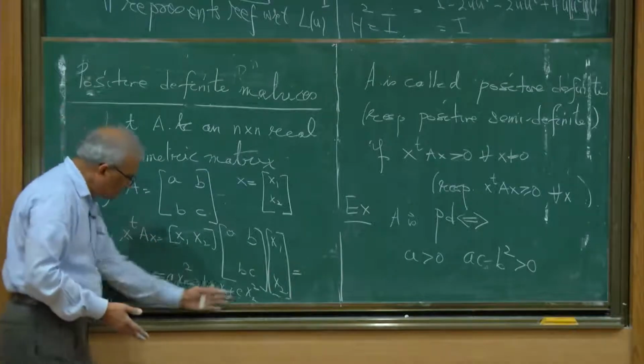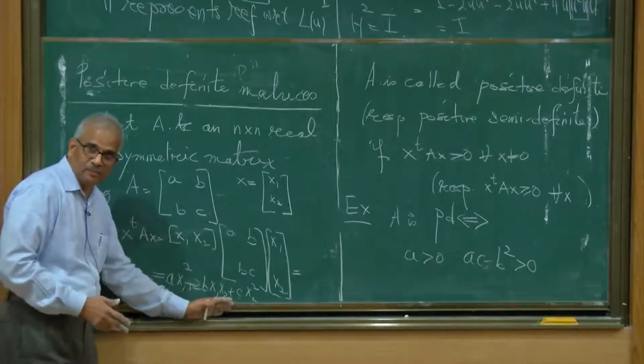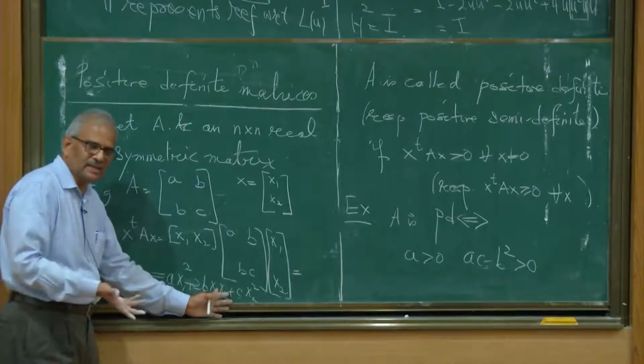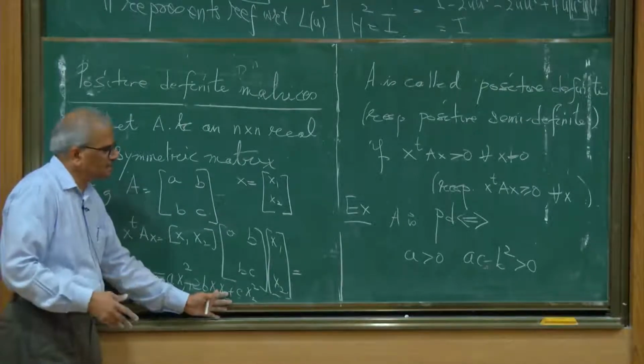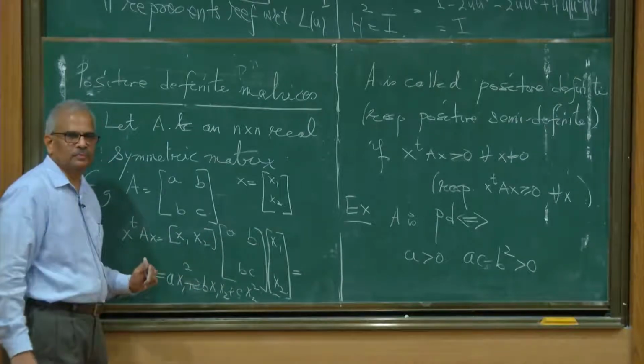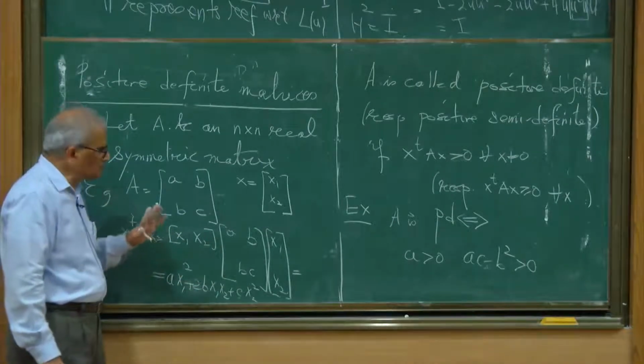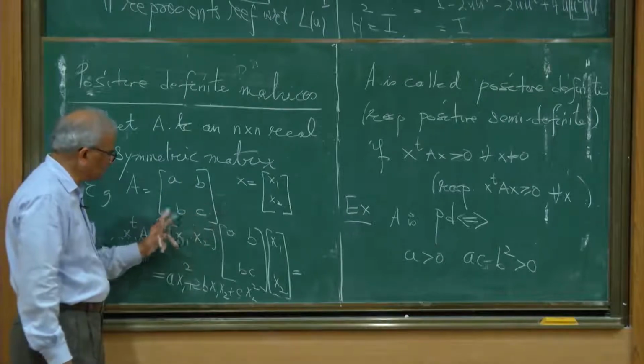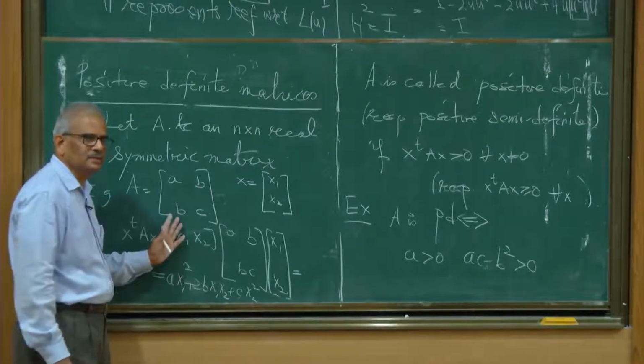This you can do by just completing the square of this quadratic form. This is quadratic, so you can try to complete the square and then check that those conditions are exactly the condition for this to be positive. So positive definiteness can be written in terms of some subdeterminants.